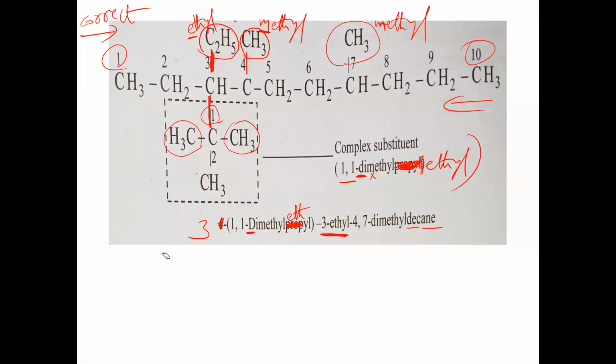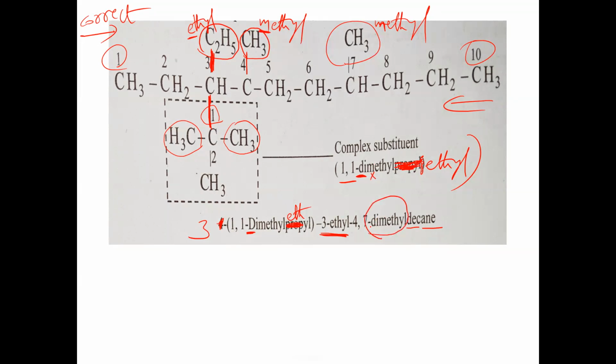So in this way, we have to understand naming the complex substance along with the simple substance. In the complex substance case, we have to take D. The first letter D, and for tri, the first letter T should be taken into consideration while taking alphabetical order. But check here, in dimethyl, methyl is a simple substance, not complex.